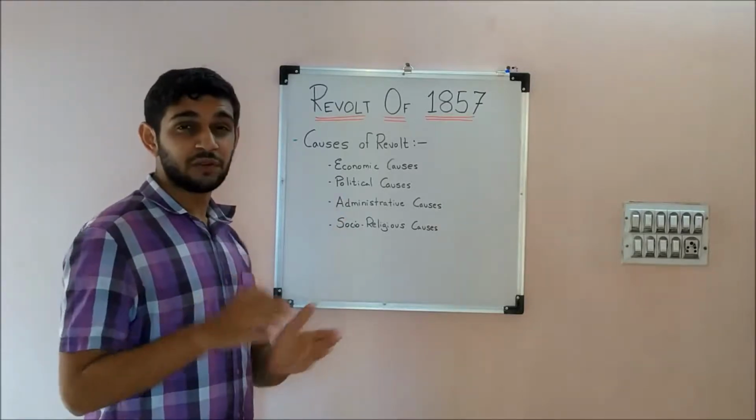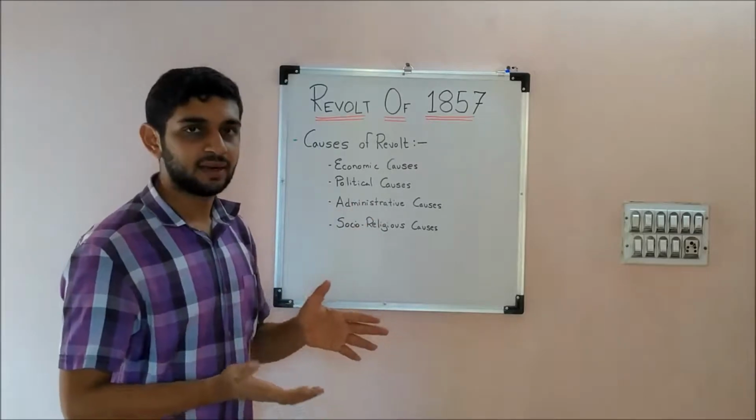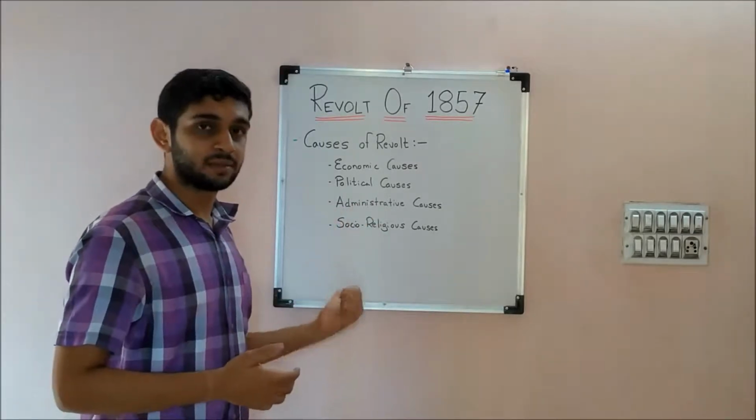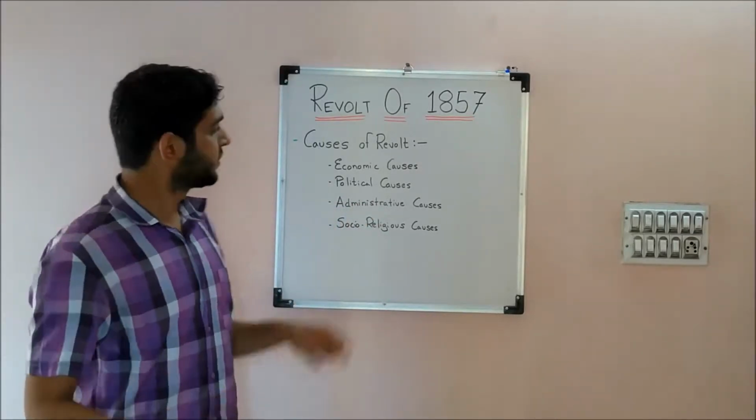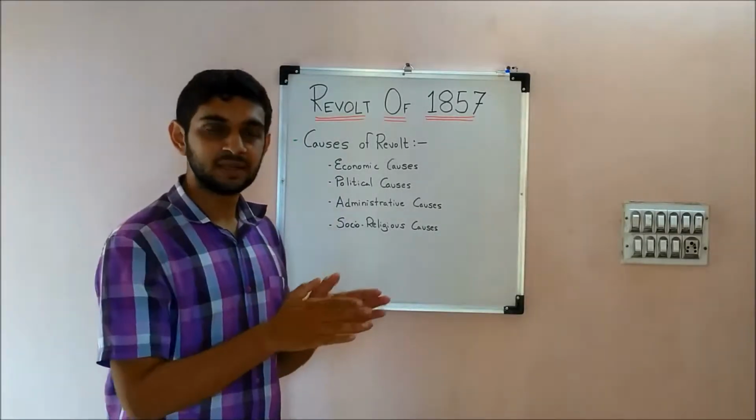In the economic causes, we will be seeing how different sections of the society had been discontented because of economic reasons, that resulted in the revolt. So there we will be covering economic causes. So first, let's start with the peasants.